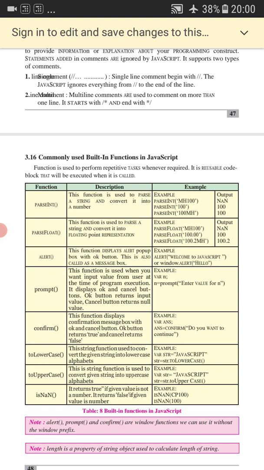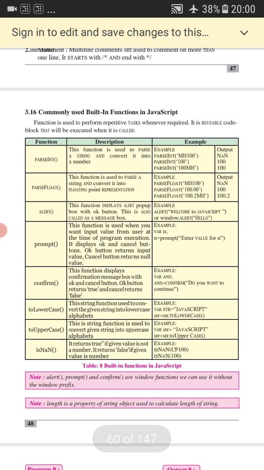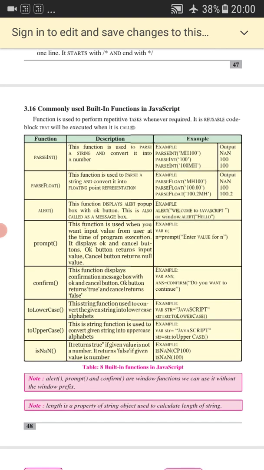This function is used to display an alert pop-up box with an OK button. For example, you must have seen this box on online websites. When you click on some button, a dialog box appears. This is because of the alert box function. It is also called a message box.